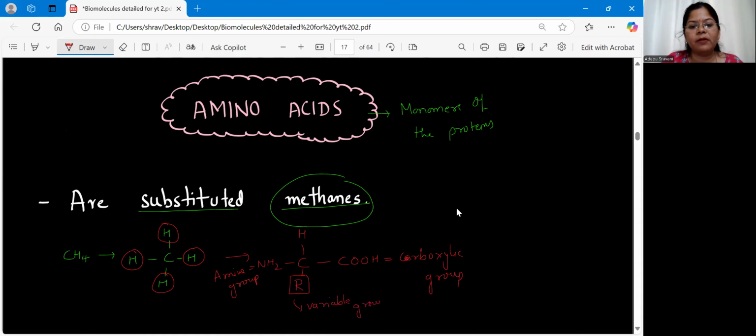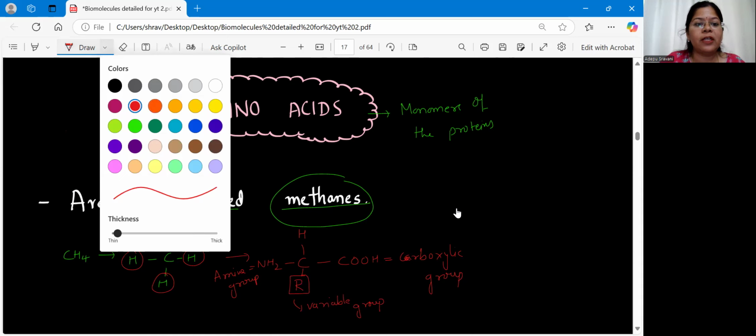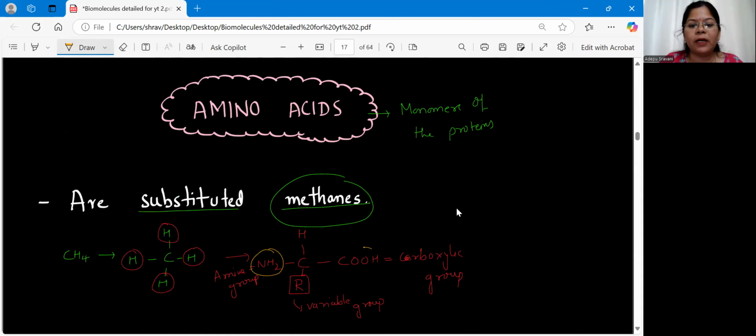So R here will be my variable group. Now, what do you mean by variable group? This functional group will vary from one amino acid to another amino acid. So if you consider any amino acid structure, all three, that means the amine group, the carboxylic group, and this hydrogen, will be the same for all the amino acids, whereas the 20 different amino acids we have discussed differ only in this R group.